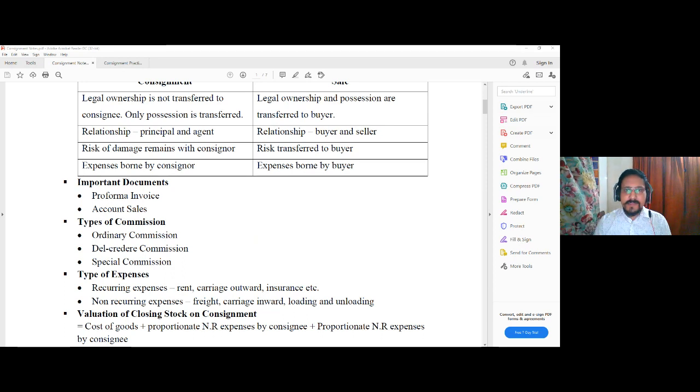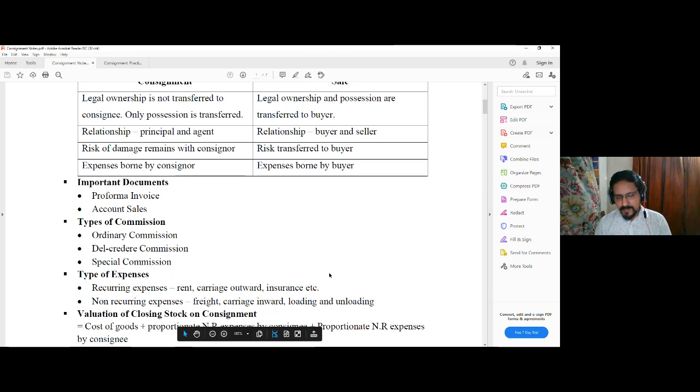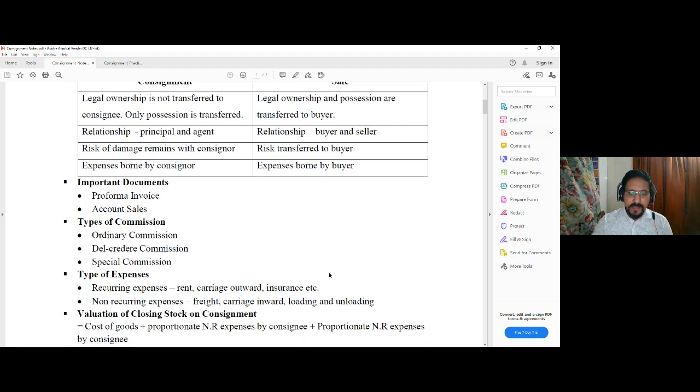First of all, there is one document called the pro forma invoice. At the time of sending the goods by the consignor to the consignee, the consignor prepares a statement showing all the details of goods sent. That is, the quantity of goods, the description of the goods, and the price of the goods, or the expected price at which it is to be sold. That is, the invoice price of the goods that will be mentioned.